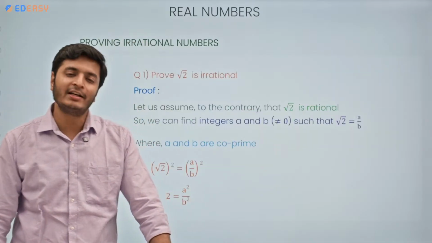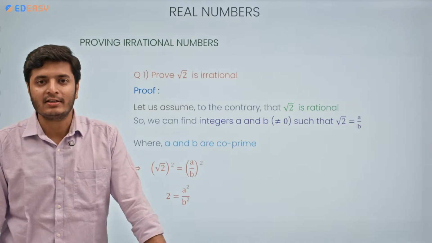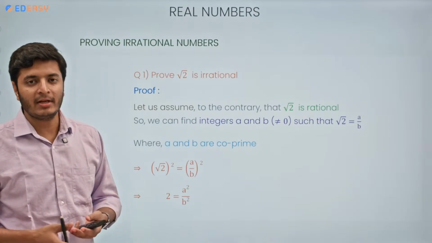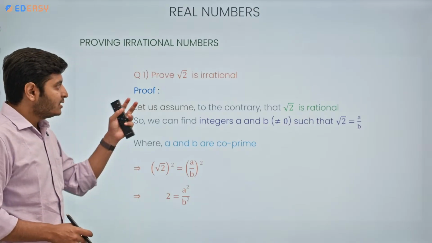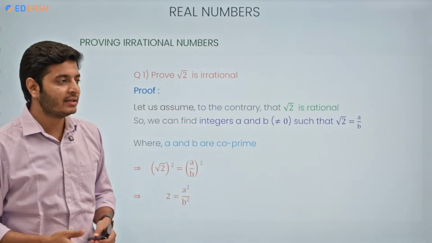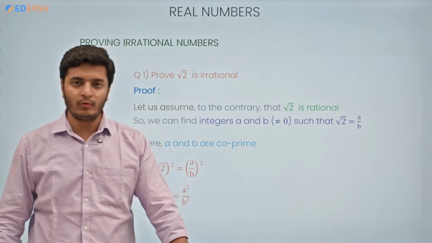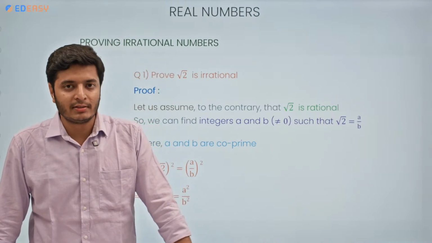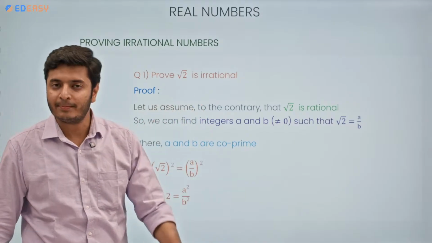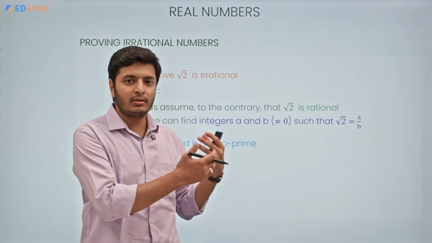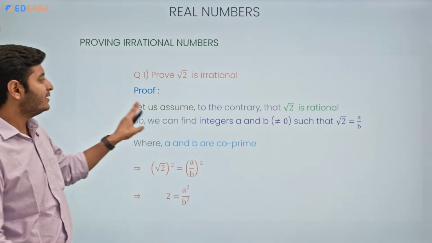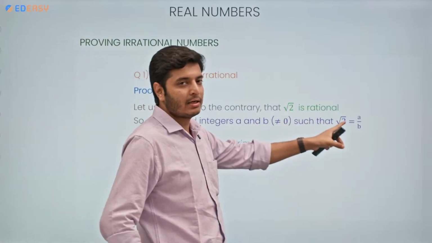First, the basic number that we need to prove as irrational is root 2. This is the easiest one and you will understand the idea behind the proof. So we need to prove that root 2 is irrational, so I will go by proof by contradiction. I will consider that root 2 is not irrational, it is rational. Then in the later part of the proof, I will contradict myself. Now, let us assume to the contrary that root 2 is rational.